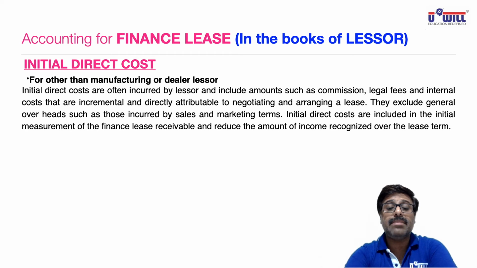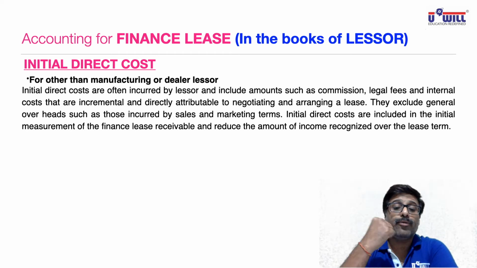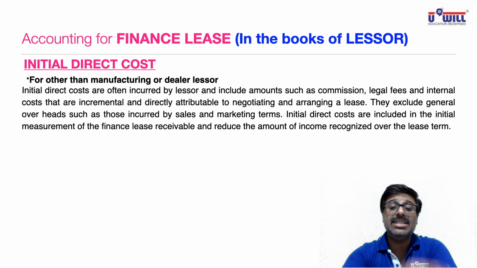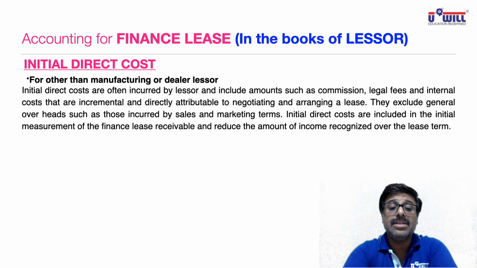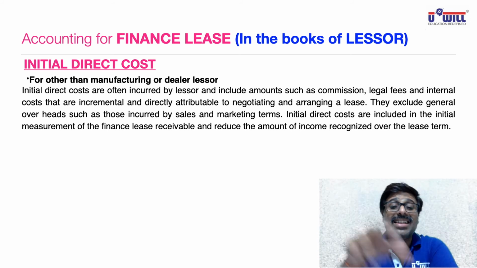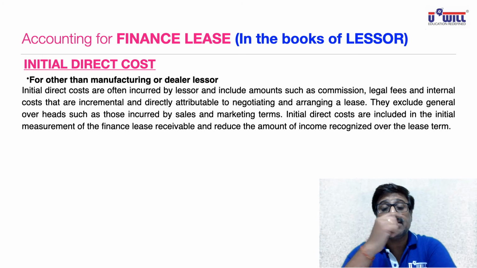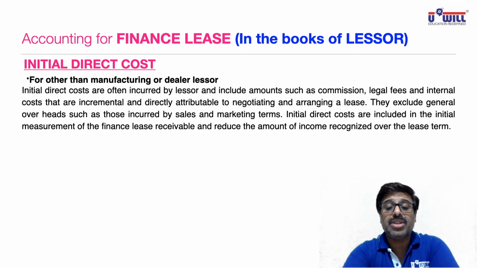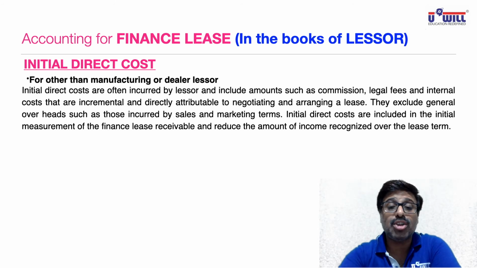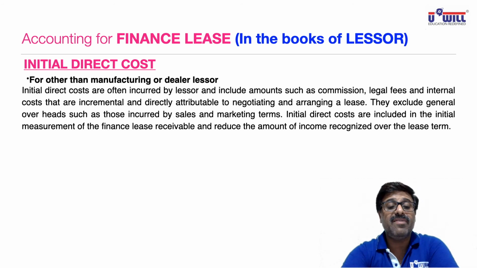Manufacturing or dealer lessor means the lessor who manufactures the products and keeps on selling it only, just like hire purchase. Let us say the manufacturer of Whirlpool washing machines, or the dealer of Whirlpool washing machines. They keep on selling such items on hire purchase agreement or lease agreements. But we are talking about other than manufacturer or dealer lessors. If anyone else gives that washing machine on lease, then what effect will we give for initial direct cost?